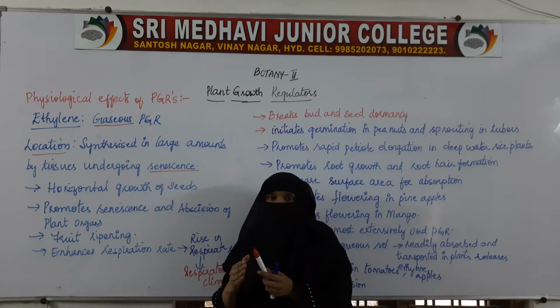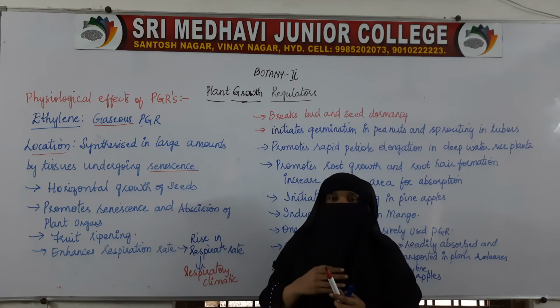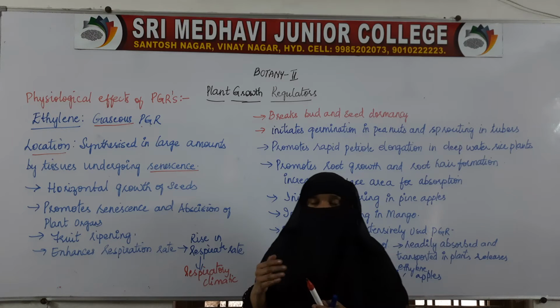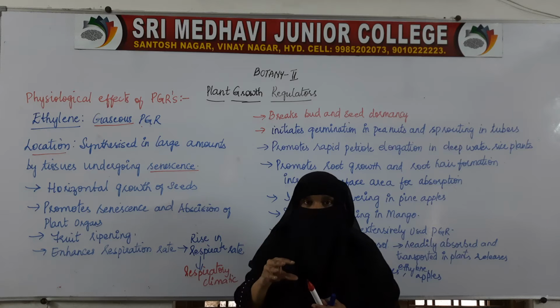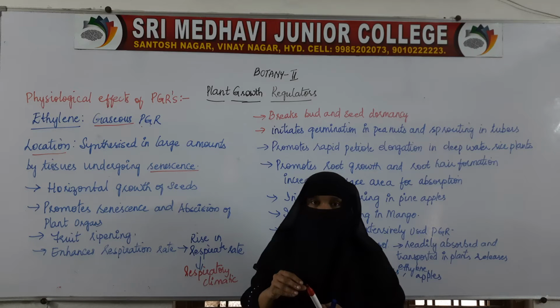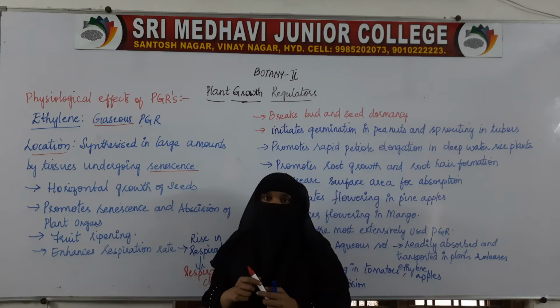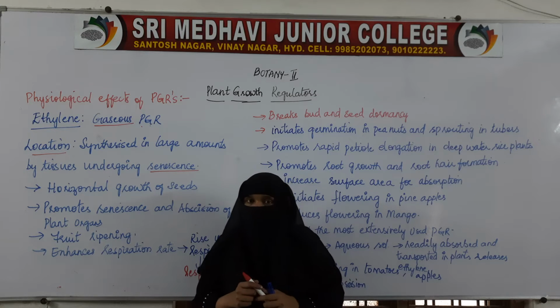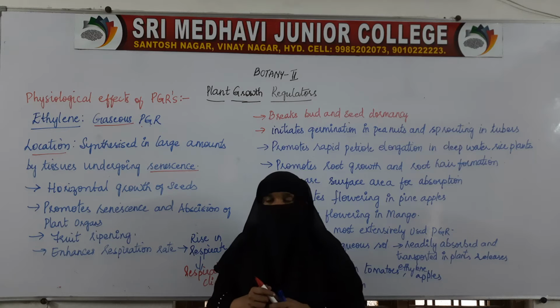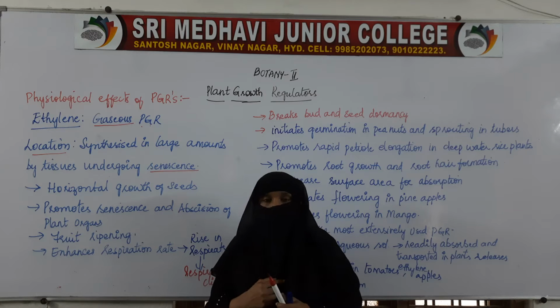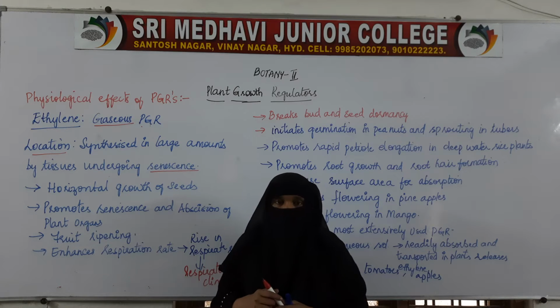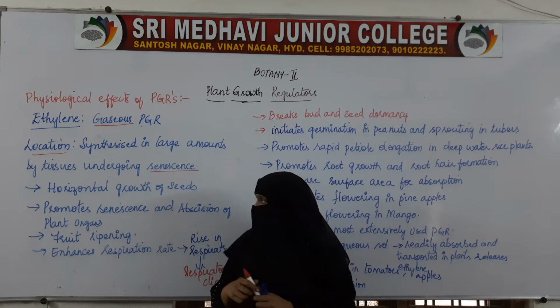They have grown and matured, and now they are getting older. So in the older tissues of the plants, ethylene is synthesized.